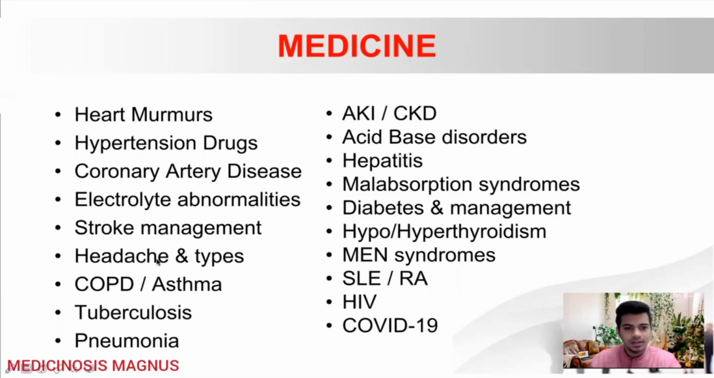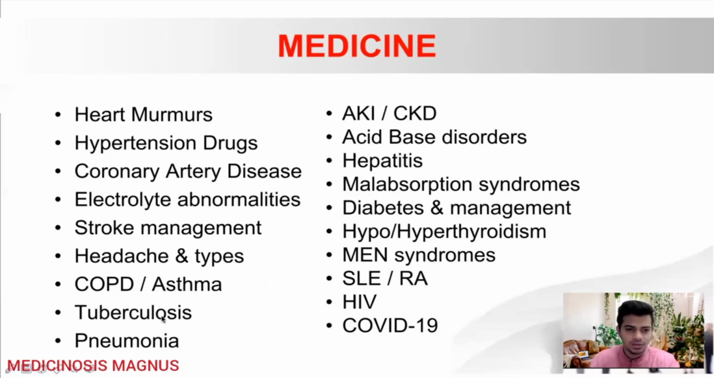Then they are also usually asking about headache and its types, that is migraine headaches, tension headaches, and their management. Then a lot of questions are also asked on COPD and asthma: all the findings in spirometry and also the guidelines of management. Who will be needing inhaled corticosteroids? Who will be needing systemic corticosteroids? All those things you will need to know.